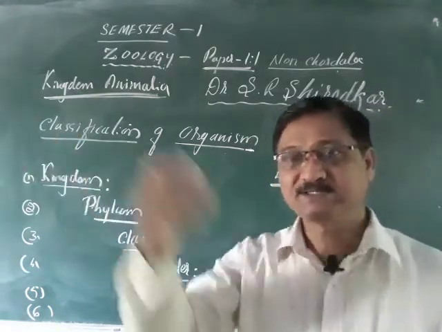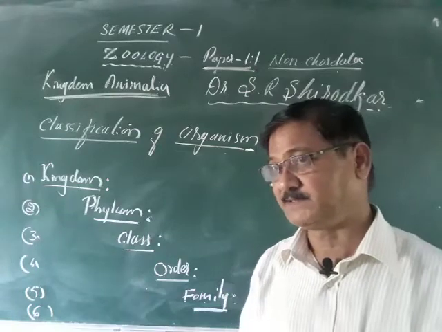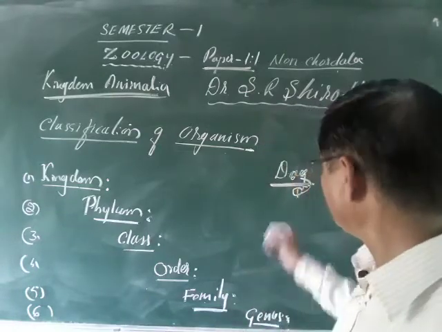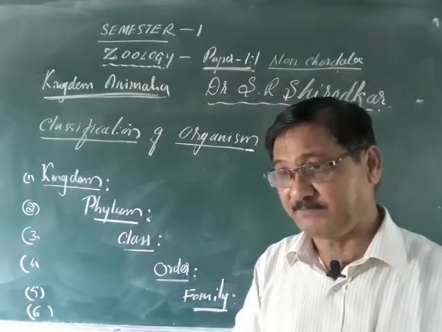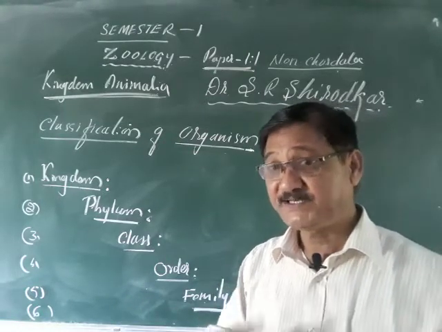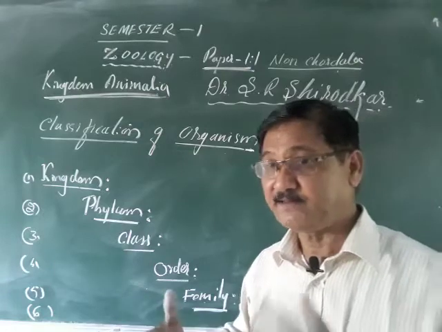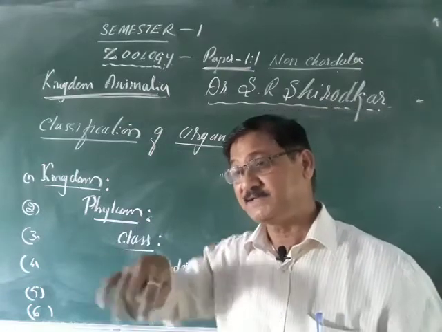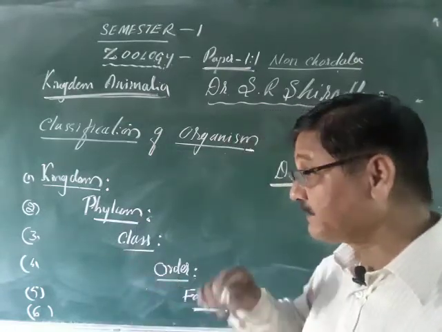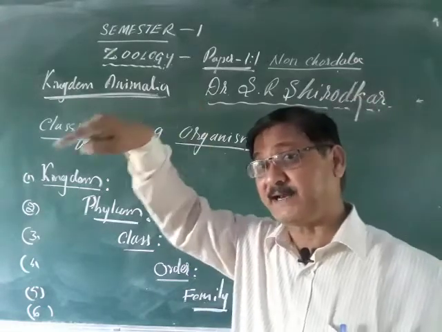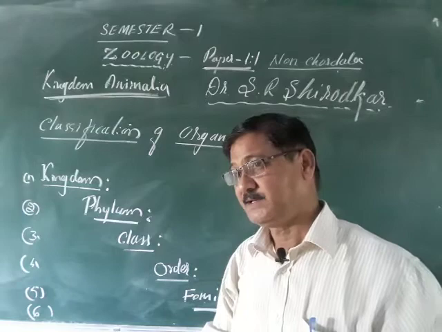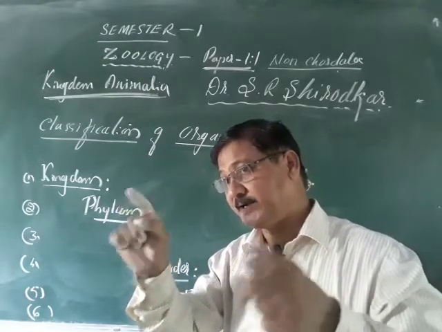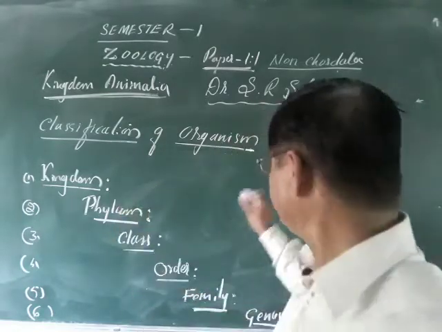If you go to Japan, you don't know the Japanese language. At that time, how do you make out? You are able to see the dog there, but you can't say what the name is. If you say this is the Kunni or this is the Nai, they can't make out. So they say it in their language, and they identify it by their language. If you go to Germany, there also you are not able to make out, and they identify it by their name. So here what happens?